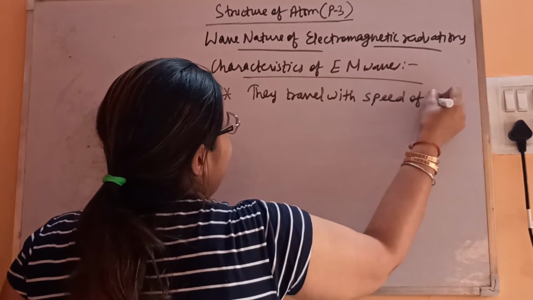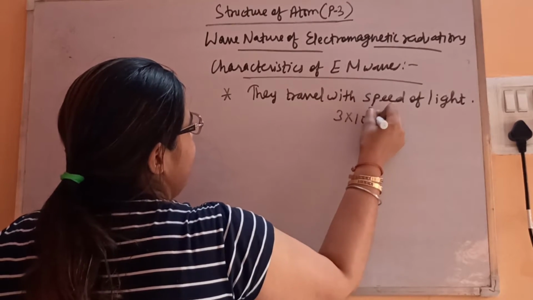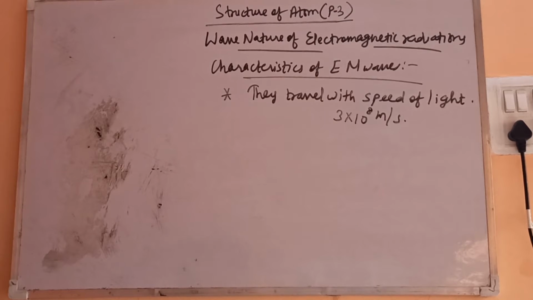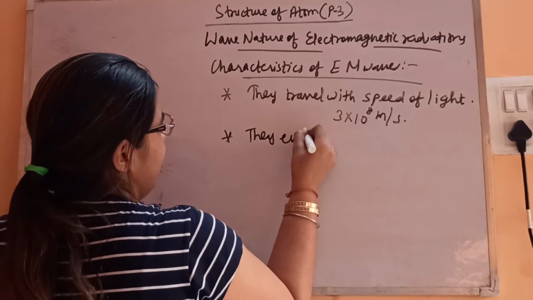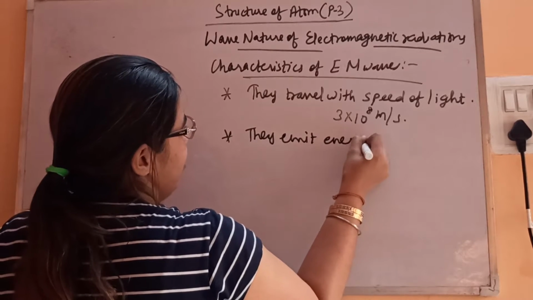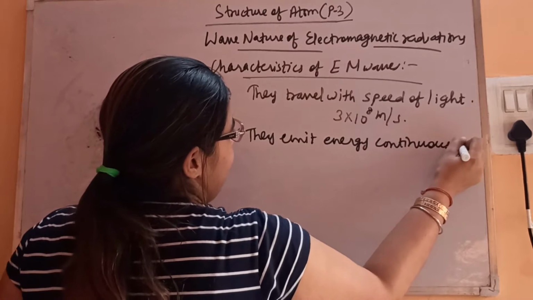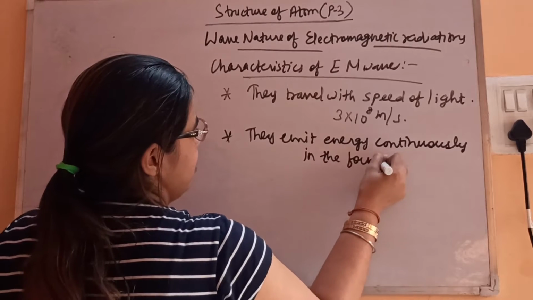All of you know what the speed of light is, that is 3 into 10 to the power 8 meter per second. Then they emit energy continuously in the form of waves or radiations.